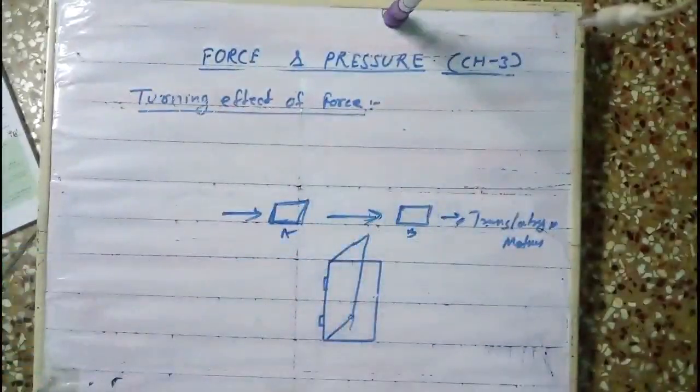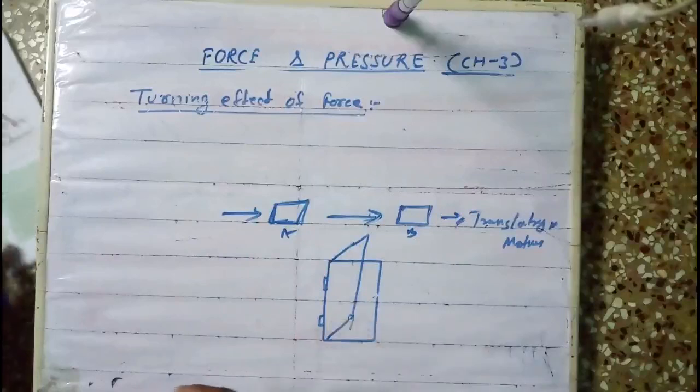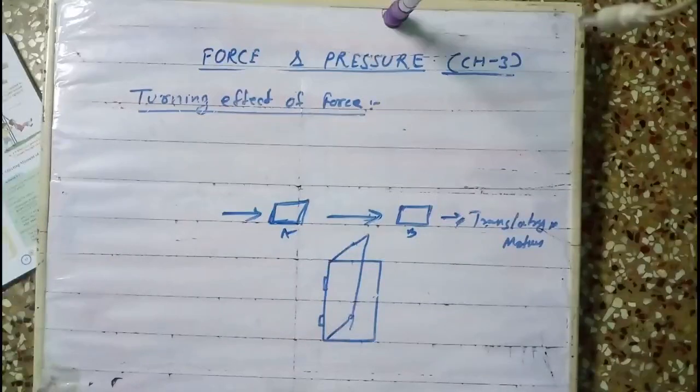Suppose your house door, when you are applying force by the handle, what happened? It rotates about its hinge. So these are called the turning effect of force. However, if you push the door, suppose the hinges are not there, imagine you push your door, what will happen? The entire door will fall down, but it is not happening because of the presence of the hinge. So this gives the turning effect of force.